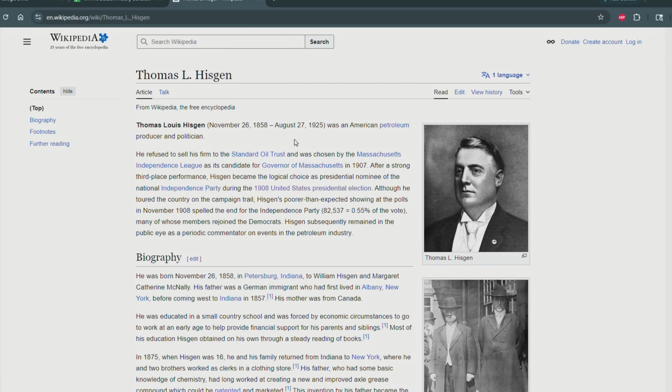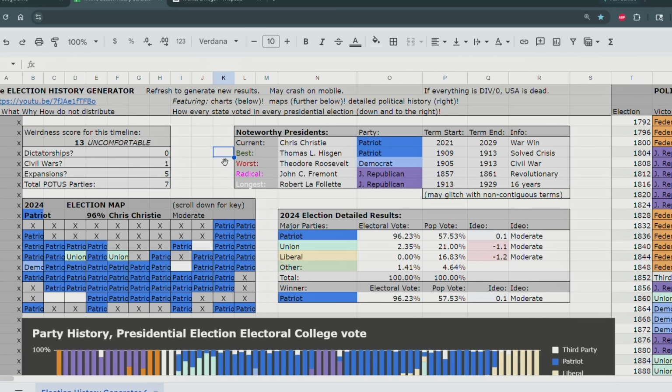petroleum producer and politician, Standard Oil Trust, so a bit more conservative, Independence Party in the 1908 presidential election. I think what happened in the 1900s, in case you don't know, is that there was all this feuding over progressivism versus conservatism in both major parties. So when a party nominated a bit more progressive of a candidate, the conservatives bolted and started their own parties. Most of them didn't work out, but if you remember, there was a states' rights party, and then in 1948, the progressives fled President Harry Truman and voted for Henry Wallace instead.